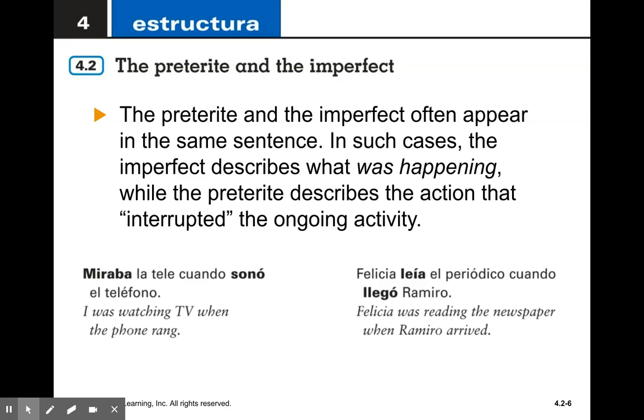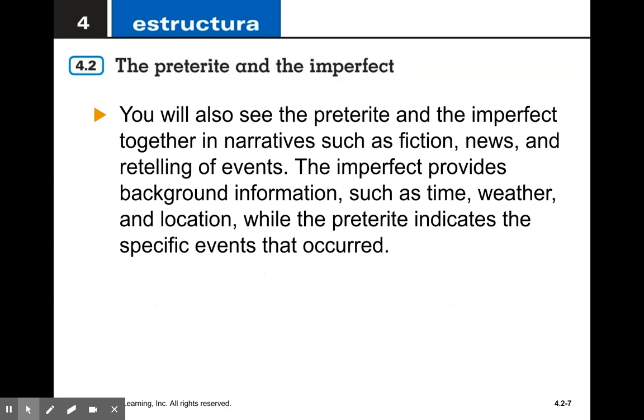So for example, miraba la tele cuando sonó el teléfono. I was watching TV when the phone rang. Watching TV was the action that was occurring, and then the phone rang and interrupted your TV watching. Felicia leía el periódico cuando llegó Ramiro. Felicia was reading the newspaper when Ramiro arrived. Again, she was reading this article, and then her friend arrived, and it interrupted her reading.